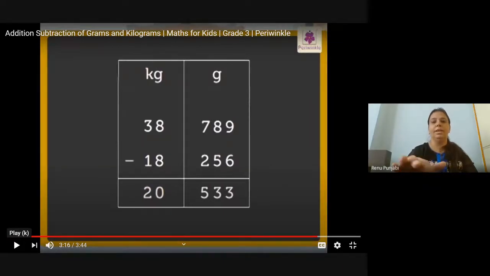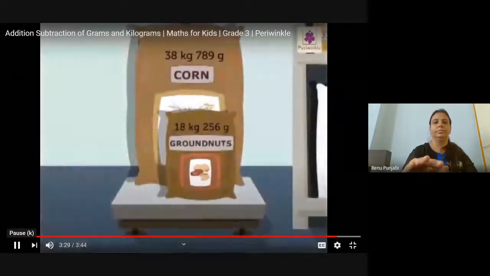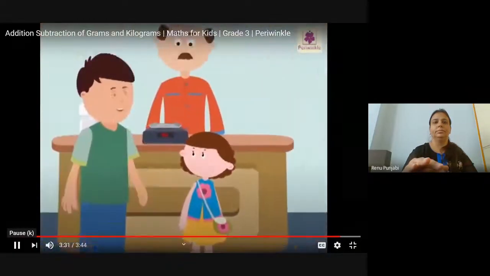So corn is 20 kg, 533 grams more than the groundnut. So they bought 20 kg, 533 gram more corn than groundnut. Wonderful. Come on, Mary.